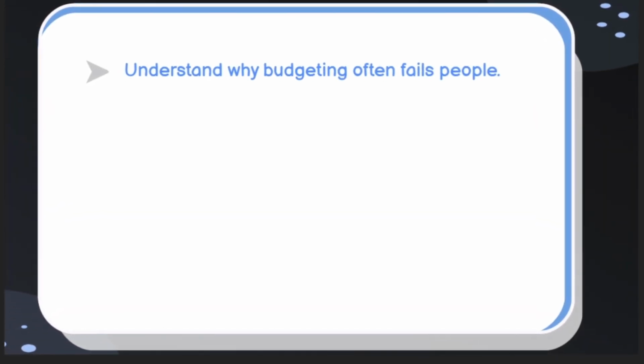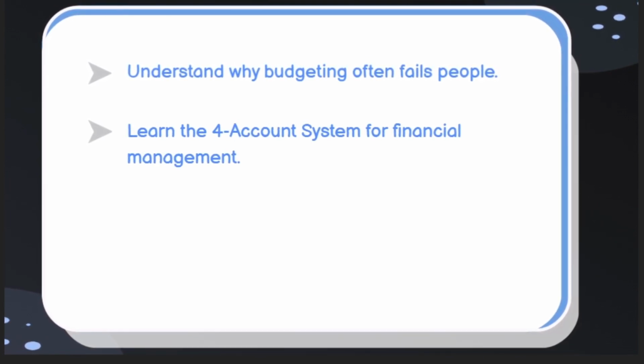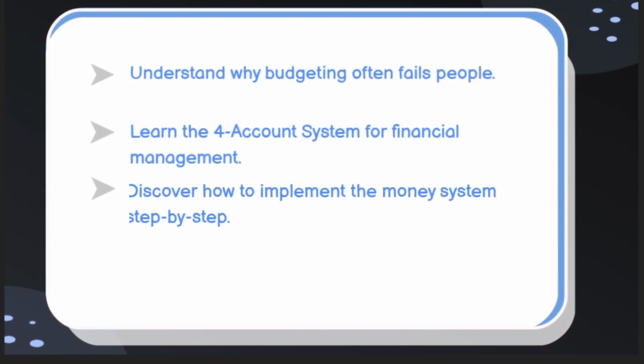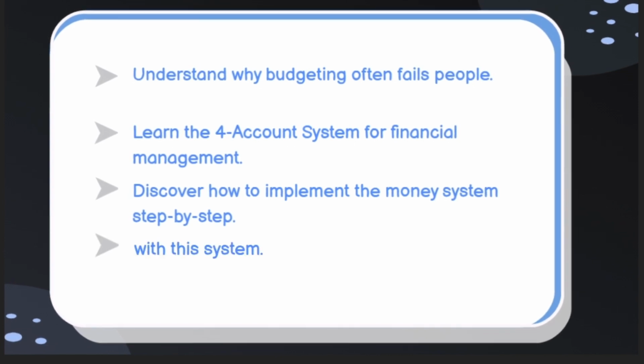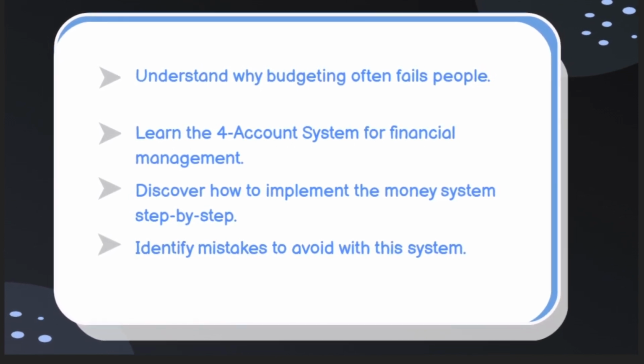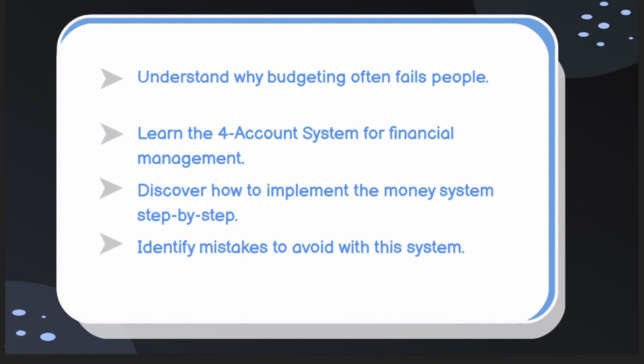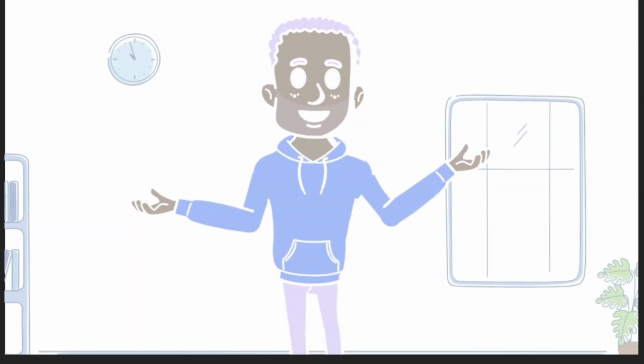Understand why budgeting often fails people. Learn the 4-account system for financial management. Discover how to implement the money system step by step. Identify mistakes to avoid with this system. Here's how to manage your money effectively.